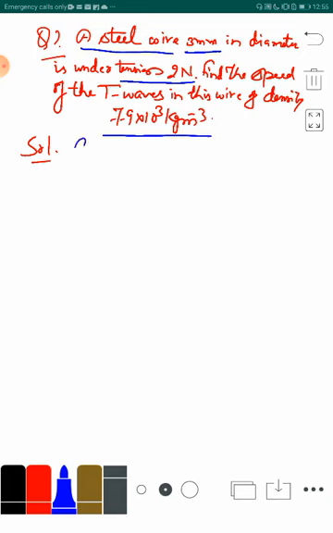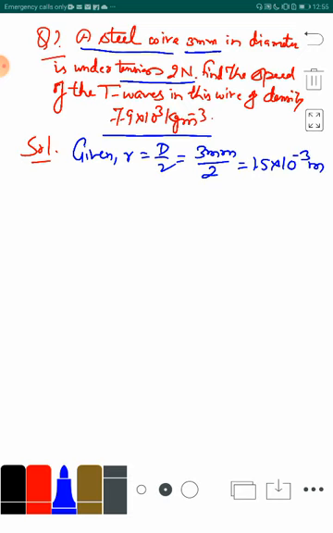So, what are given? Let us write these things first. It is given that r is equal to d by 2, which is equal to 3 mm divided by 2, which is equal to 1.5 into 10 to the power minus 3 meter. In terms of meter, it is written as this. Density, it is already given 7.9 into 10 to the power 3 kilogram per meter cube, and the tension is 2 Newton.